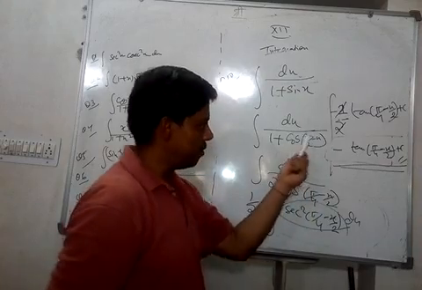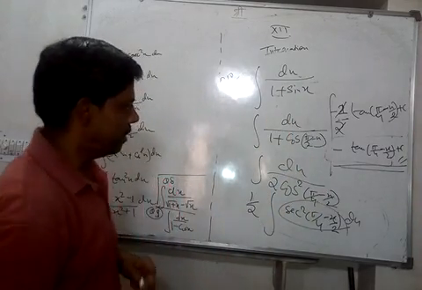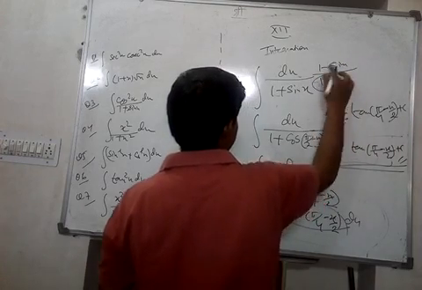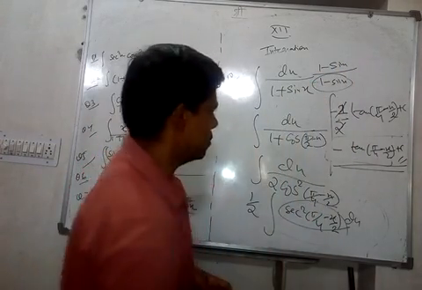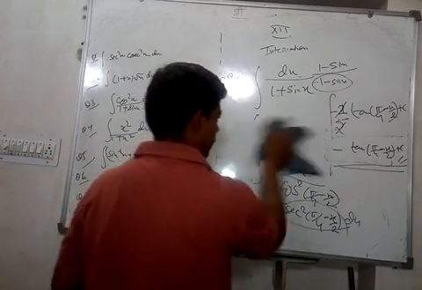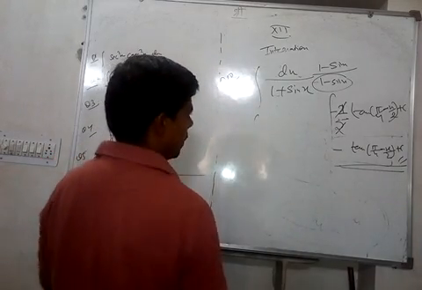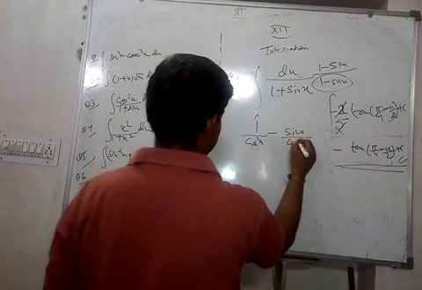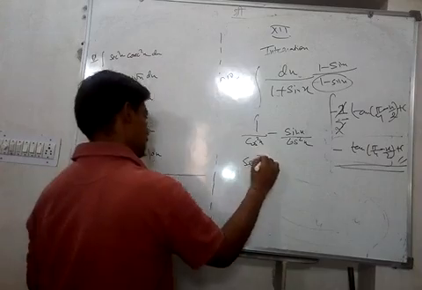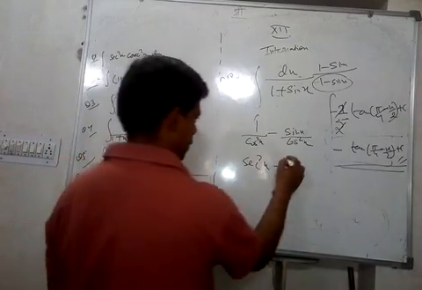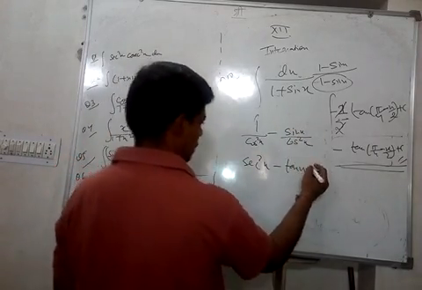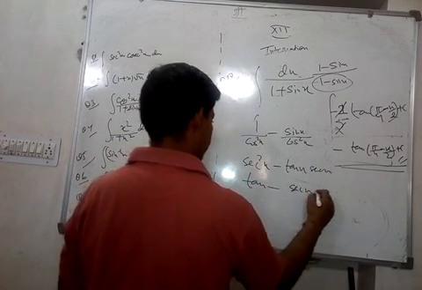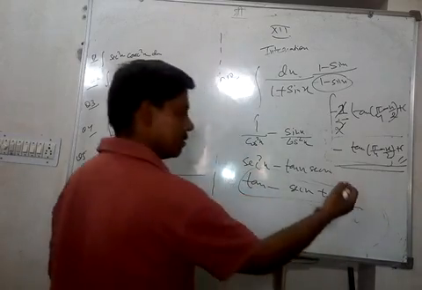Right? There are more methods to integrate this, and you should try this. Multiply 1 plus sin x by 1 minus sin x, so this will become cos square x. That will give you another form. See, if I divide it, I get 1 upon cos square x minus sin x upon cos square x, right? This is sec square x minus, sin upon cos is tan x and 1 upon cos is sec x. So this is tan x minus sec x plus c. This looks okay, a good one also, and this is also correct.